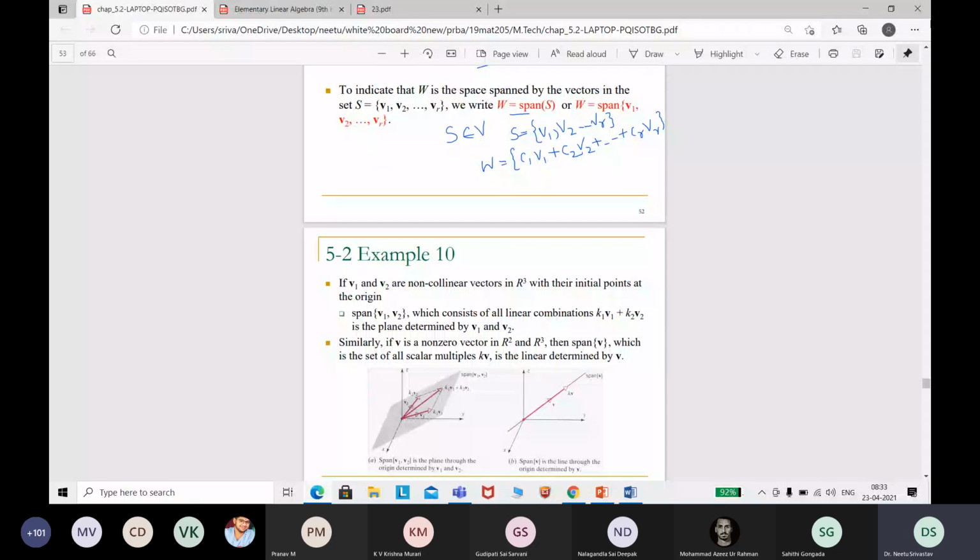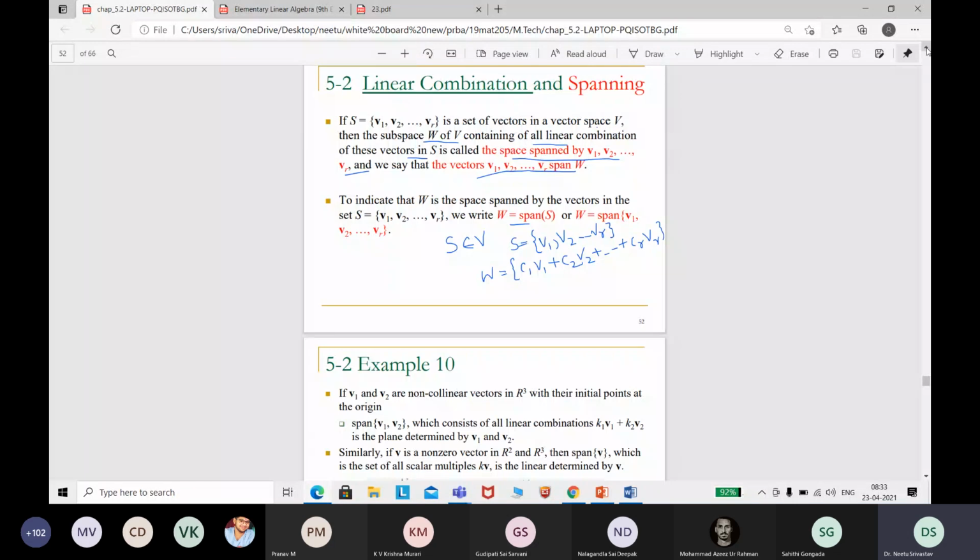So what I said is you have a vector space V. In that vector space, you have a set S. S is a set of vectors in a vector space. So all these vectors are taken from V only. You have to remember these conditions as it is because in this scenario only these definitions will work.